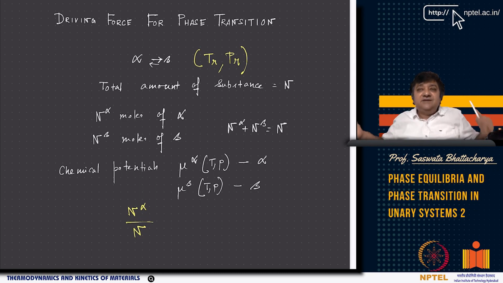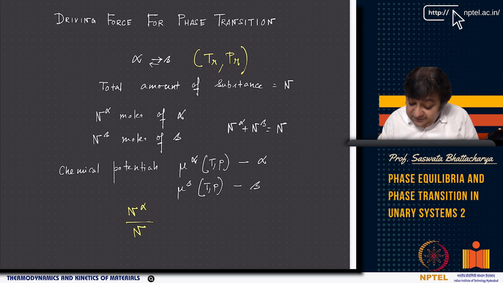Again, if I know the density or molar volume, I can also convert it to volume fraction, right? So basically n alpha by n quantifies the amount of alpha phase in the system, or the fraction of alpha phase in the system, or phase fraction, right? So this is the fraction of alpha phase. Similarly, n beta by n is the fraction of beta phase, right?